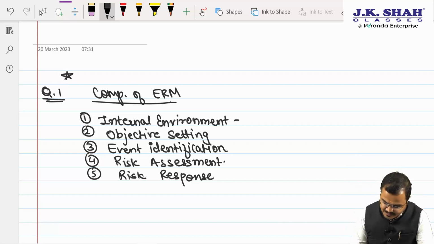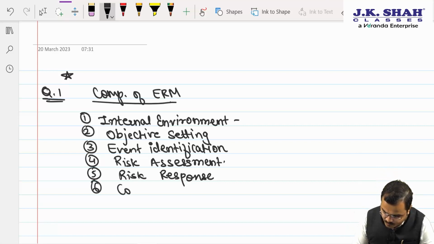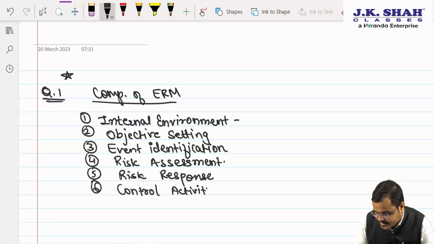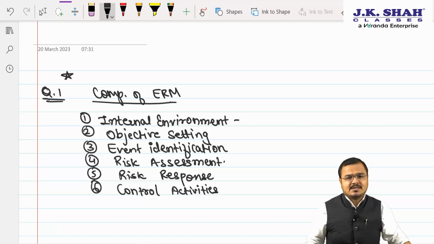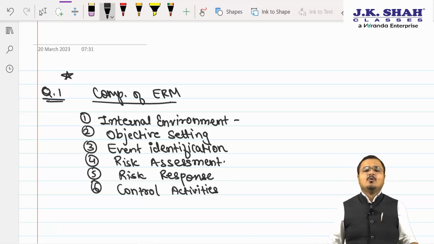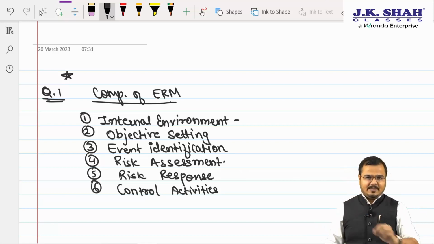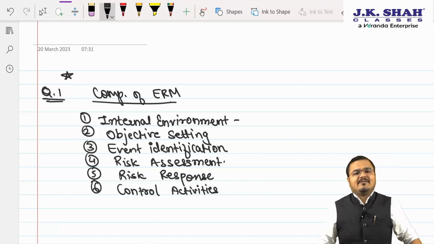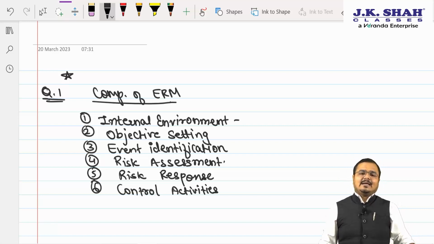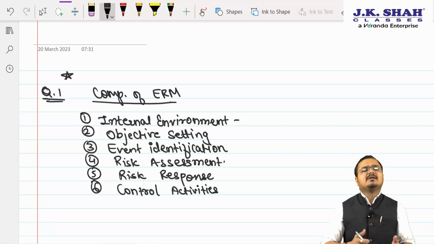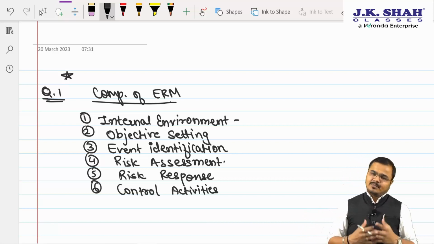Moving towards the next one, it is called control activities. I hope everyone remembers control activities. Yes sir. Sir, it is all about the policies and procedures designed to manage each and every activity in a very perfect manner. We want each and every activity to be conducted with standard operating procedures as well as a plan, and that can be done when we have a proper control policy. Because controls are nothing but policies and procedures designed to manage one particular activity. Yes sir.